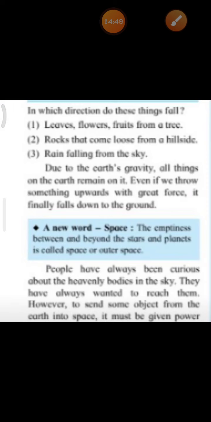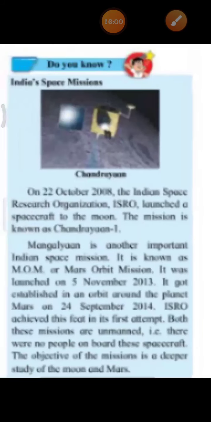The emptiness between and beyond the stars and planets is called space or outer space. Okay, children? People have always been curious about the heavenly bodies in the sky. They have always wanted to reach them. However, to send some object from the earth into space, it must be given power.